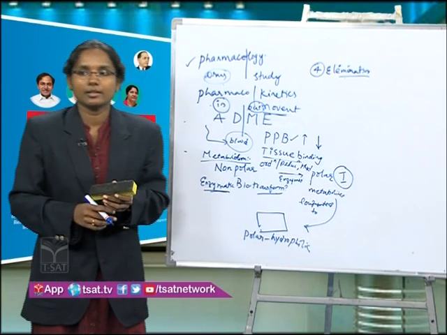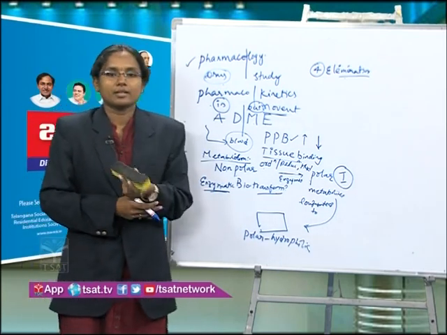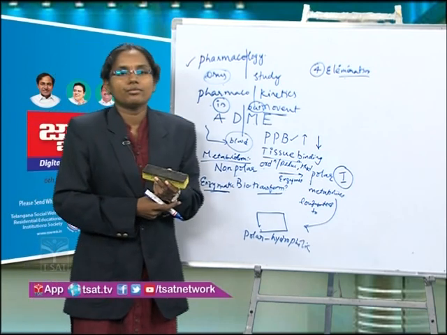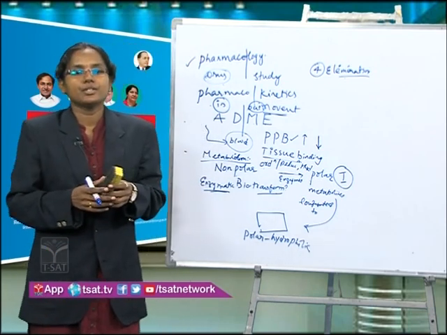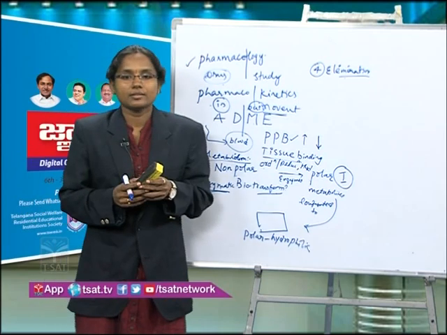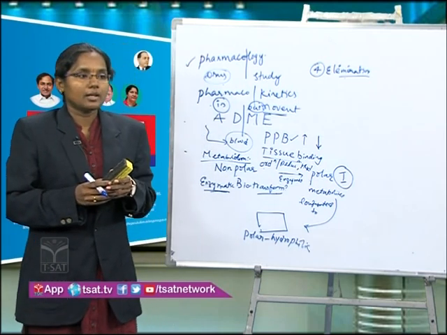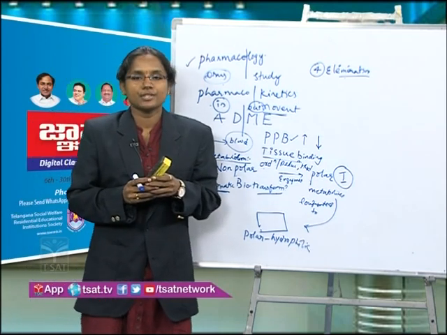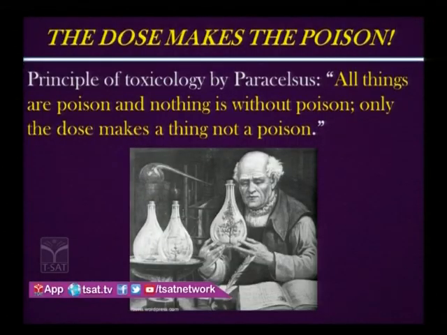The next thing is safety. Around 500 years ago, a physician and chemist named Paracelsus gave a statement that all things are poison, only the dose matters. Everything is poison, only the dosage matters.